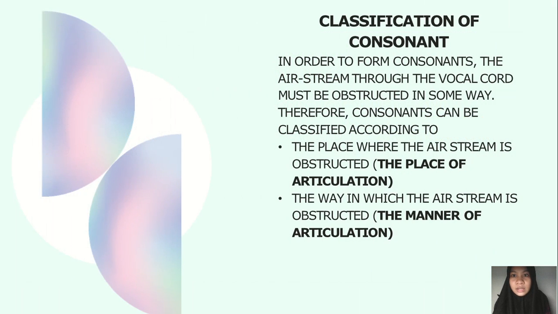Classification of consonants. In order to form consonants, the airstream through the vocal cords must be obstructed in some way. Therefore, consonants can be classified according to: 1. The place where the airstream is obstructed, or the place of articulation. 2. The way in which the airstream is obstructed, or the manner of articulation.